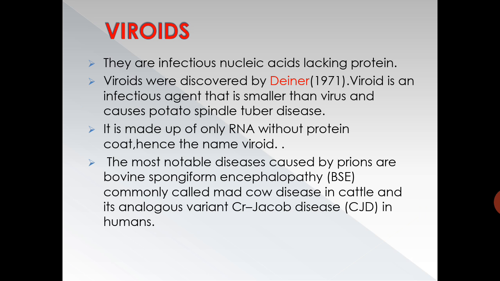The most notable diseases caused by prions are BSE, that is bovine spongiform encephalopathy, and CJD in humans. So that is about the viroids. They are smaller than the viruses, they lack protein, they are infectious nucleic acids, made up of only RNA without the protein.